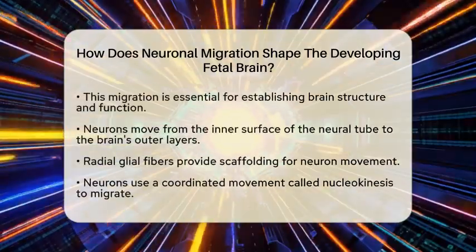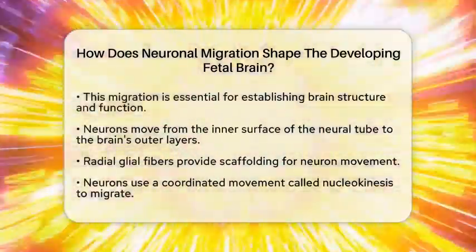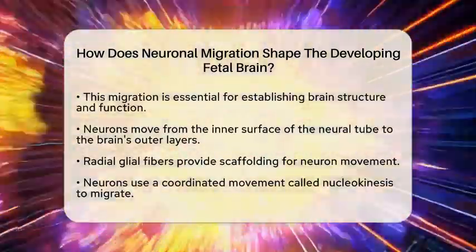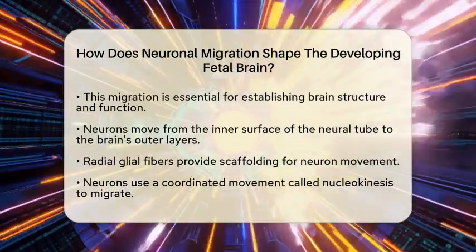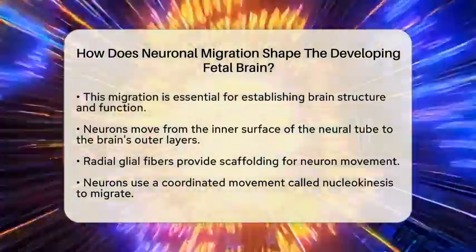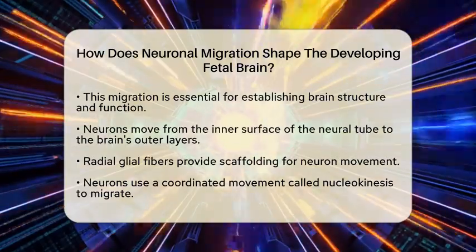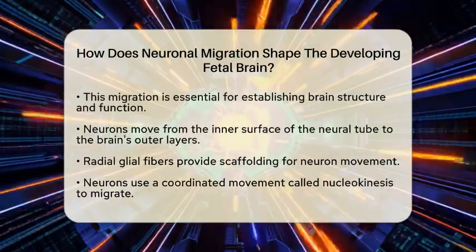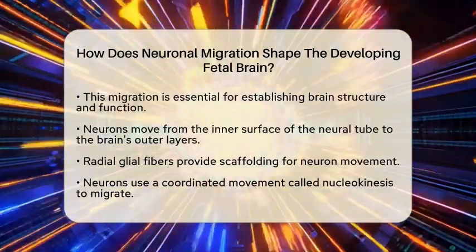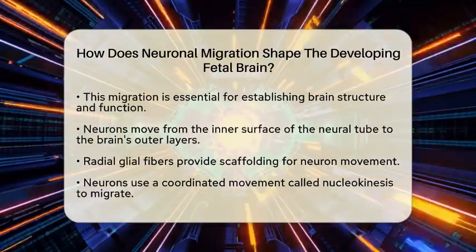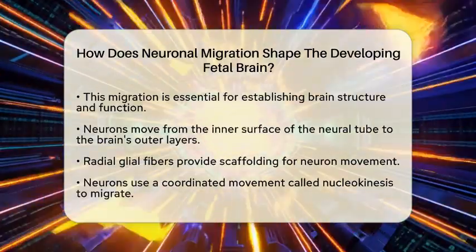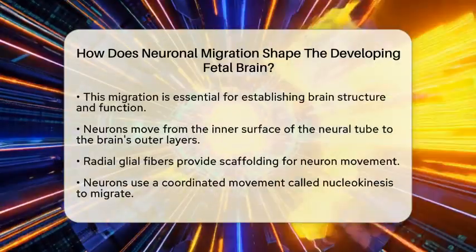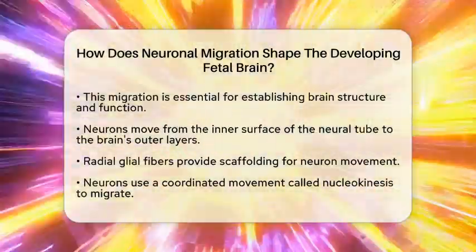As neurons migrate, they move from their birthplace near the inner surface of the neural tube to the outer layers of the brain. This movement is guided by various mechanisms. One important factor is radial glial fibers, which act like scaffolding, helping neurons reach their final destinations. Neurons extend their leading edge to sense their environment, while the rest of the cell follows in a coordinated movement called nucleokinesis. This process relies on structures like microtubules and actin filaments, which help drive the movement.